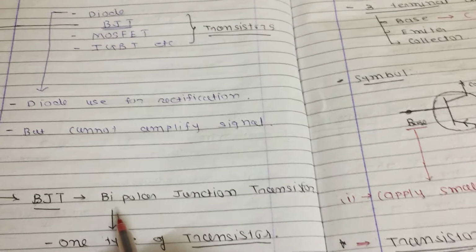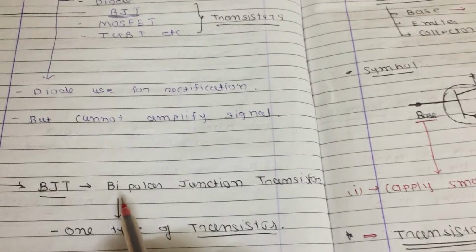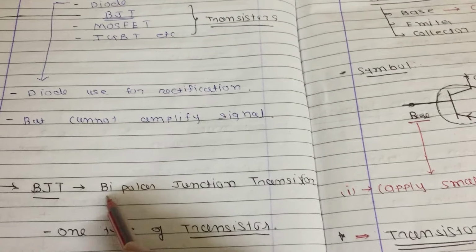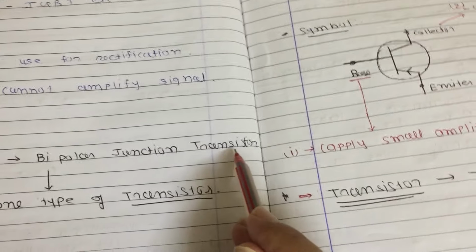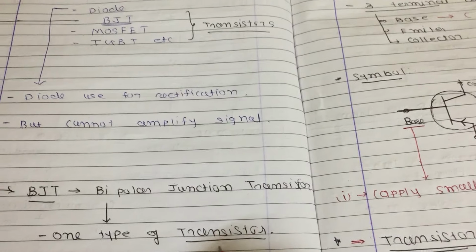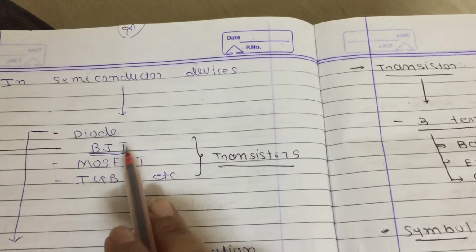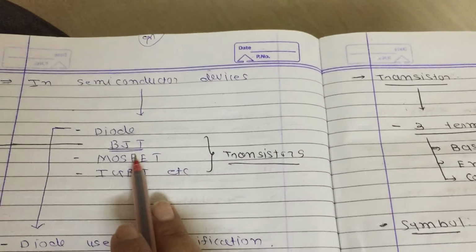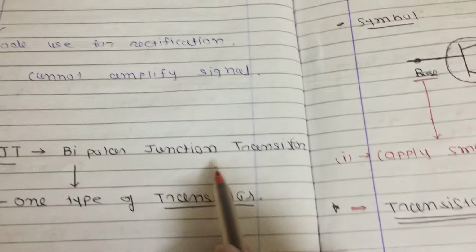Now, first of all we will study the meaning of two names: first is bipolar, and second one is transistor. BJT is one type of transistor. Here BJT, MOSFET, IGBT all are transistors, and right now we are studying BJT, which means bipolar junction transistor.